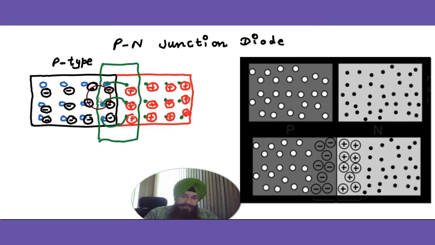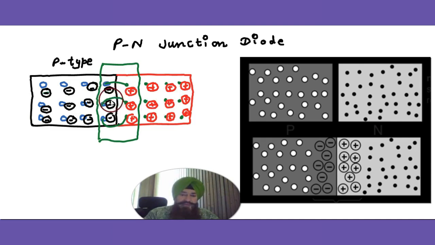Electrons try to neutralize the holes, holes try to neutralize the electrons, and some holes get neutralized, some electrons get neutralized. Of course, all the electrons have a tendency to neutralize the holes. All the holes have a tendency to neutralize the electrons, but it is not possible.